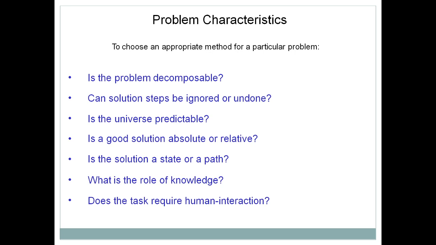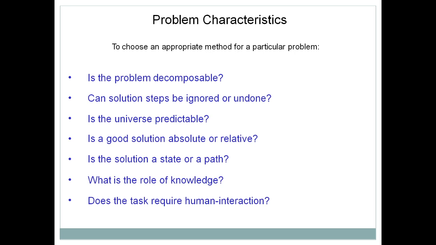What is the role of knowledge? And does the task require human interaction? These are the 7 characteristics of different problems in AI, which help us decide what kind of technique we should use in order to solve a particular problem. Now we discuss all these characteristics one by one.